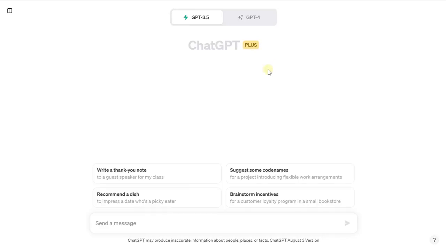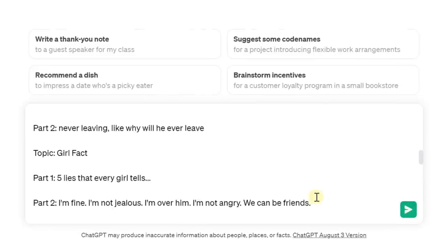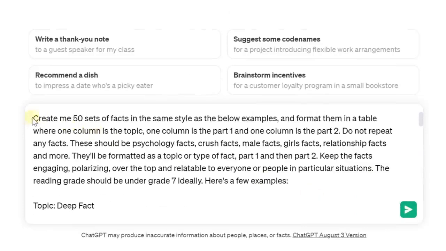So what I'm going to do is put the exact prompt that I'm going to show you right below this video, along with the secondary prompt, and it's already engineered to give you exactly what we're after here. I'm going to copy and paste that prompt in. Let me walk you through what we have here. Basically, we are going to ask it to create 50 sets of facts, and sets being the topic, the part 1 and the part 2, just like you saw in the example video.